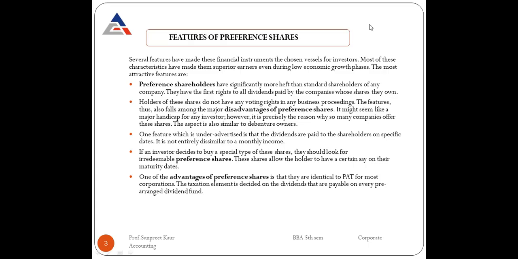So the common owners of the organization have their say in the company, they have the voting rights in the company, right? And about the preference shareholders, they do not have any voting rights in the company. They cannot vote and elect anyone. They cannot vote and give their suggestions regarding anything in the organization, right?